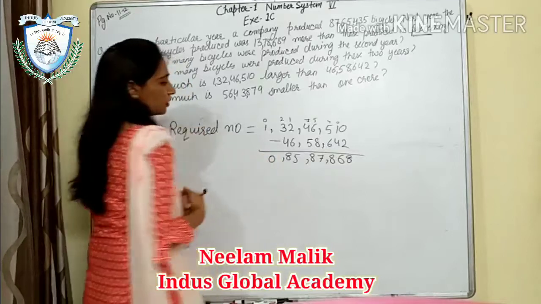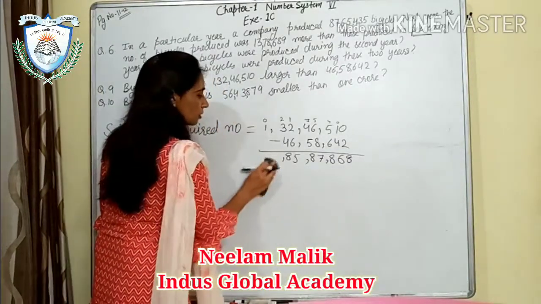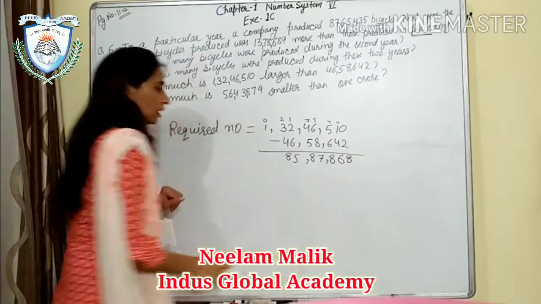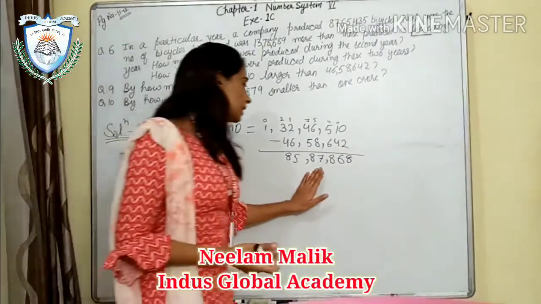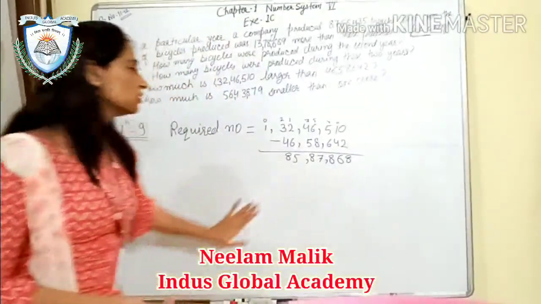So what is our number? Our number is 85 lakh 87,868. This is our required number.